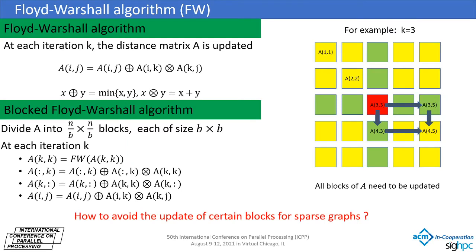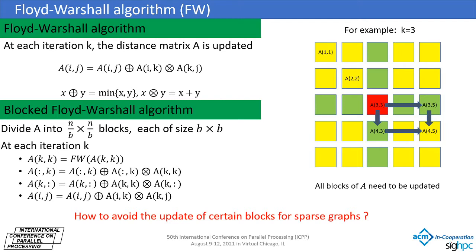We briefly introduce the classic Floyd-Warshall algorithm. In each iteration, each element in the distance matrix A is updated once. Blocked Floyd-Warshall algorithm divides A into multiple blocks, and at each iteration k, all blocks will be updated. As shown in the figure, when k equals 3, the red, green and yellow blocks are updated sequentially. For dense graphs, the update of these blocks is necessary, but for sparse graphs, some can be avoided. At this time, the Floyd-Warshall algorithm may not be so efficient. How to avoid the update of certain blocks for sparse graphs?